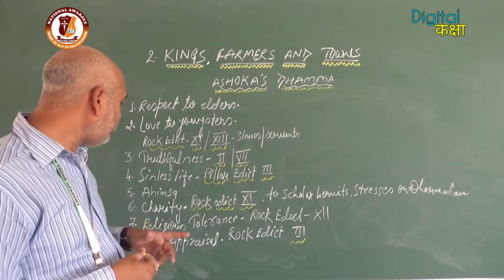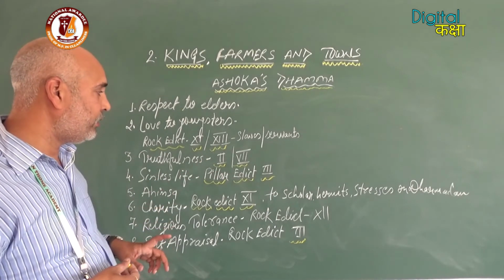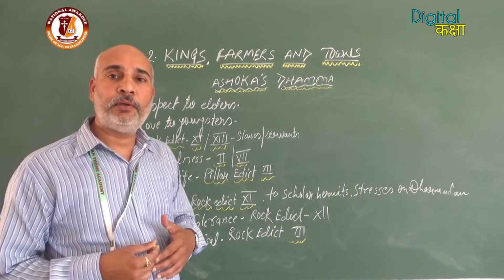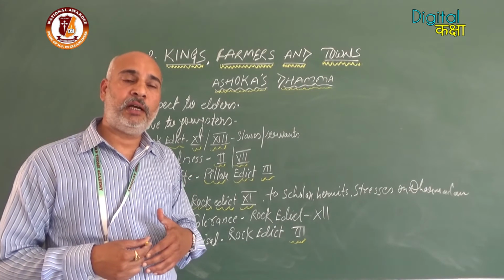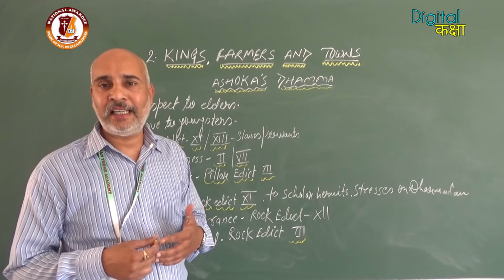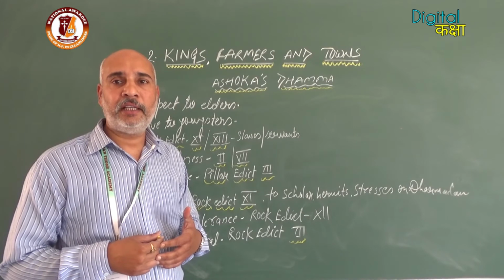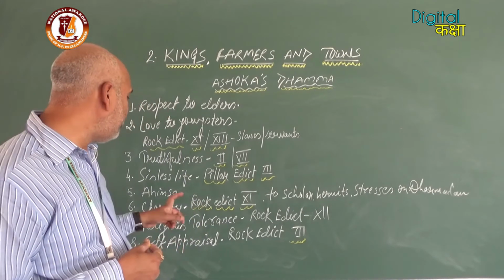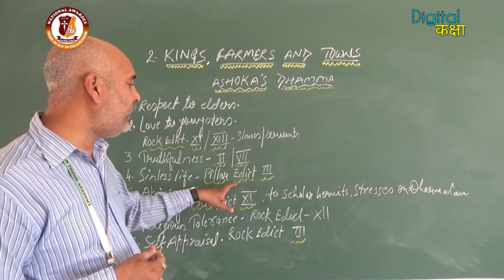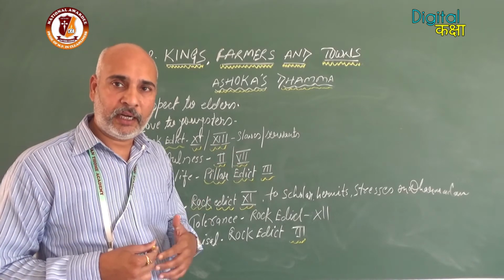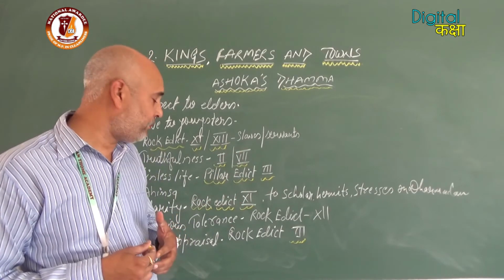Sinless life. People should follow a sinless life. They should avoid jealousy, anger and other things which can create problems. And it was mentioned in Pillar Edict 3, the Pillar Edicts that we have discussed.